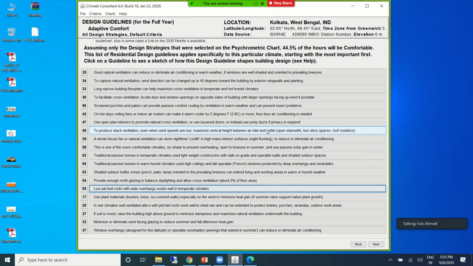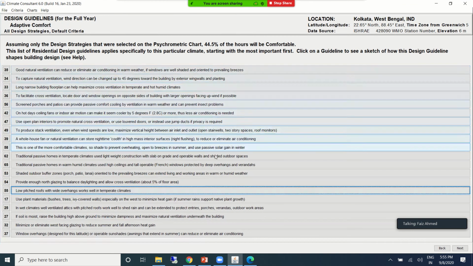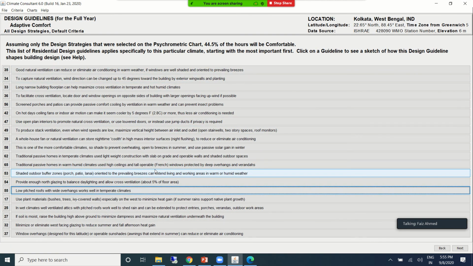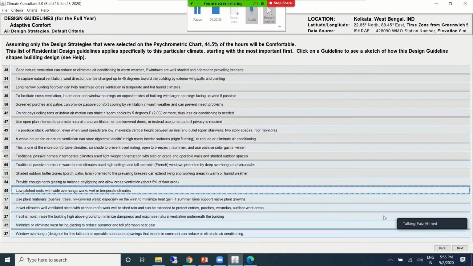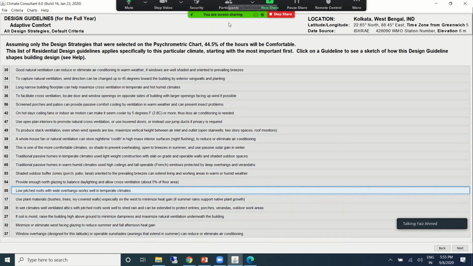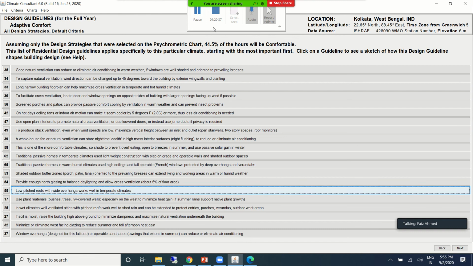So this is one of the simplest tools available with us, where we can explore just by giving the weather file. We'll be able to get some strategies from it.